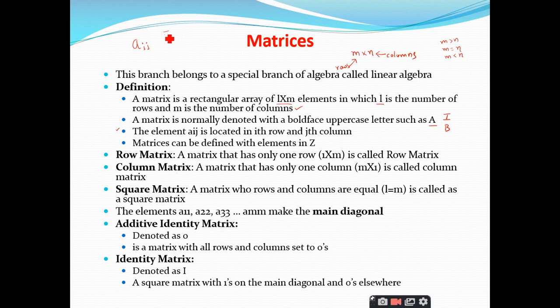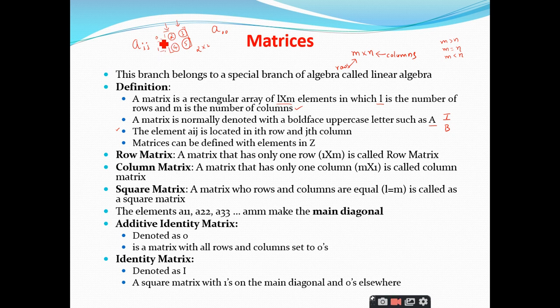For example, let me take a 2 by 2 matrix, right? How many rows are there here? 2 rows. And how many columns are there? 2 columns. So this matrix is a 2 by 2 matrix, and what are these 2, 3, 4 and 5? These are the elements of the matrix, and this 2 is represented as A of 0, 0, right? So let us assume that we start the row index with 0, and since we have 2 rows, it is represented as 0 and 1.